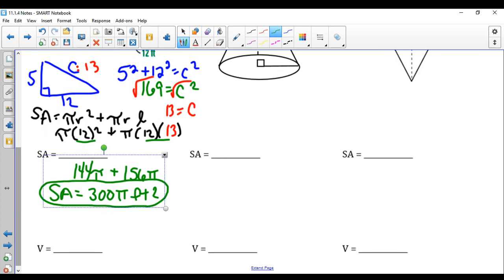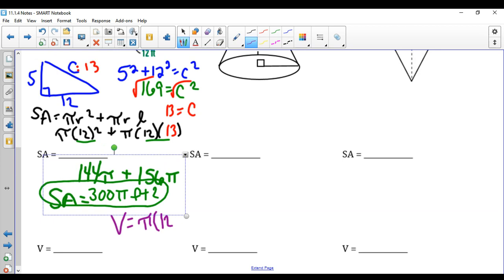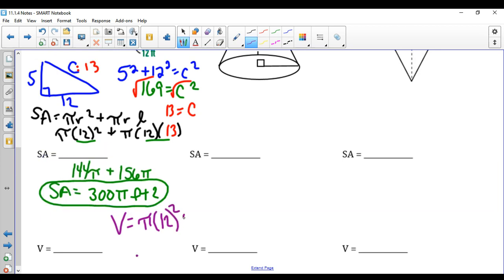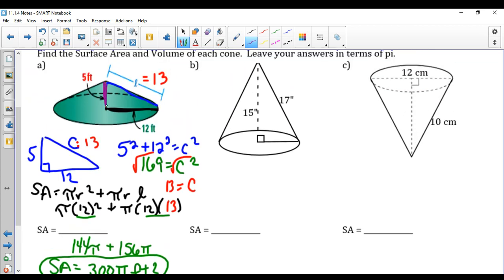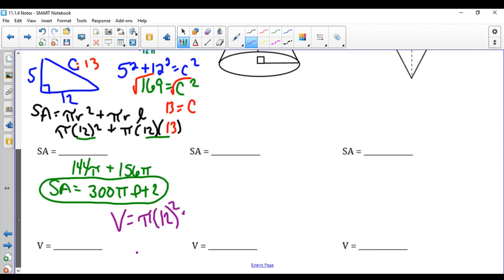Just for a quick reiteration then, finding our volume, the formula was pi times the radius, which in our case is 12, 12 squared times the height. Now what is the height of this cone? Our height is 5. So be careful that we're using the correct values as we go through this.